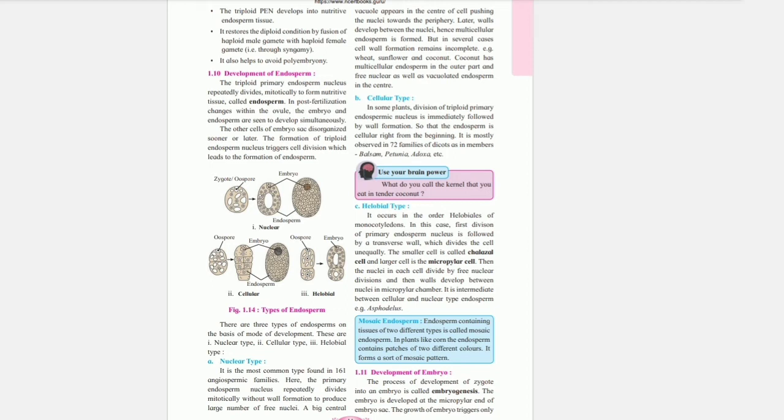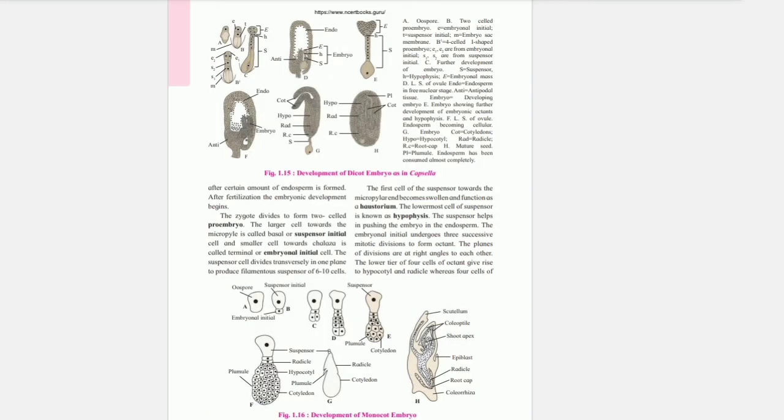Asphodelus. Development of embryo. The process of development of the zygote into an embryo is called embryogenesis. The embryo is developed at the micropylar end of the embryo sac. The growth of the embryo is triggered only after a certain amount of endosperm is formed. After fertilization, the embryonic development begins.